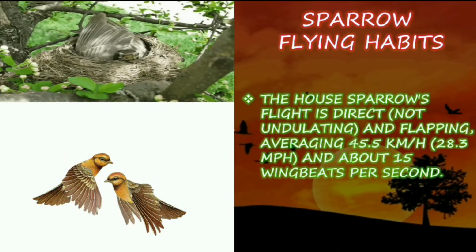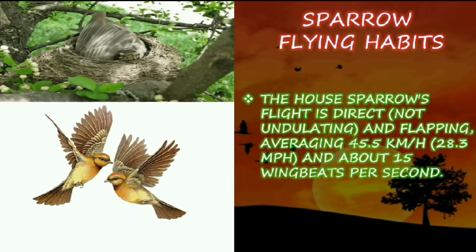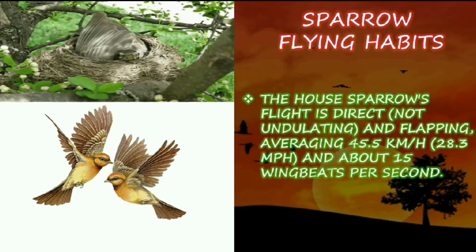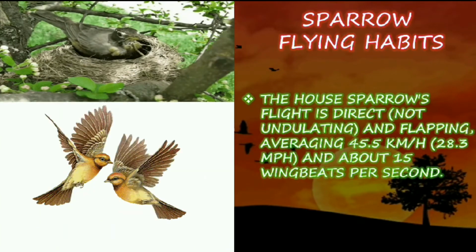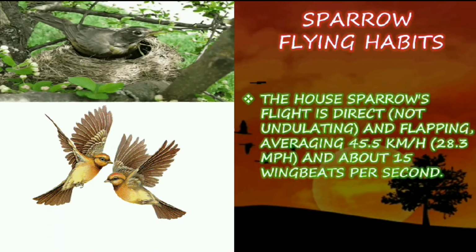Sparrow flying habits. The house sparrow's flight is direct, not undulating, with flapping. Average speed is 45.5 km per hour, 28.3 mph, and about 15 wing beats per second.